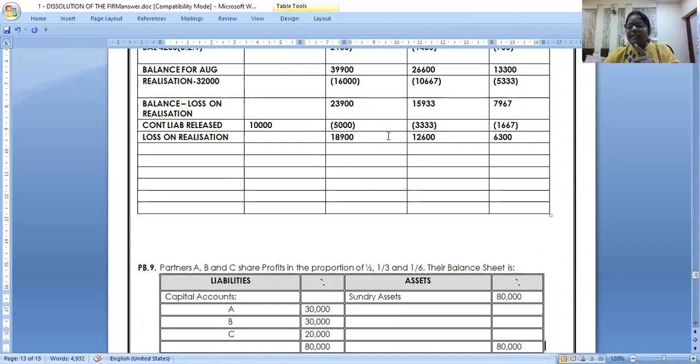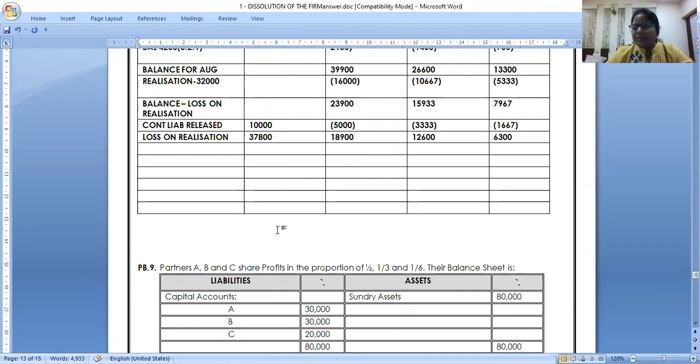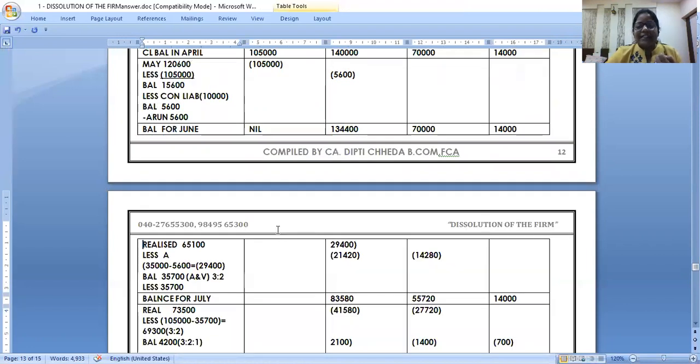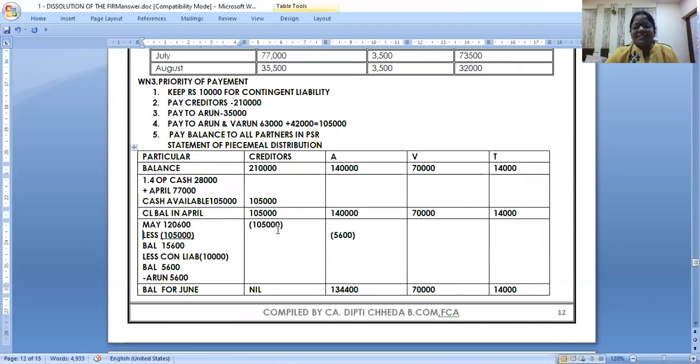Whatever you are paying in PSR, and whatever you are not paying is also automatically in the PSR: 37,800. How do we prove that this is correct? Some signal you should have in the exam, so that you don't go wrong and can check. Any idea? Yes, Naveen, you are very correct. Appreciated that you know the answer.